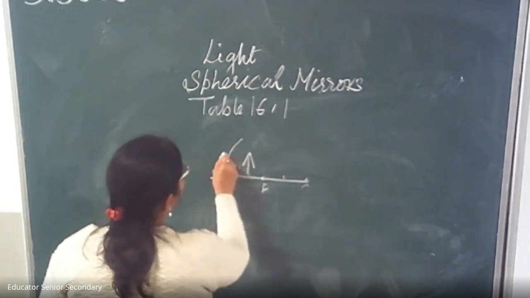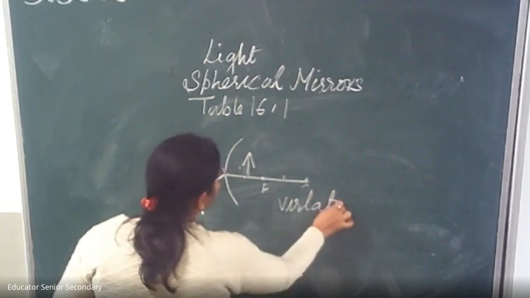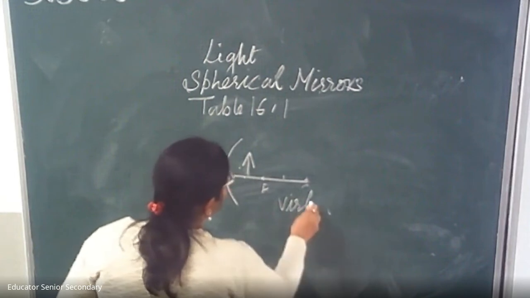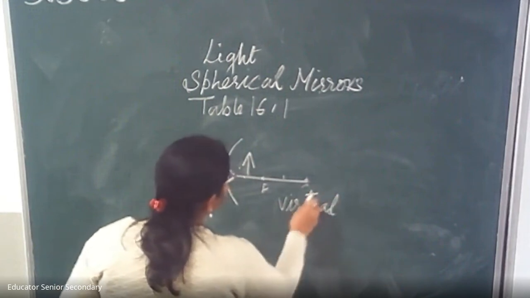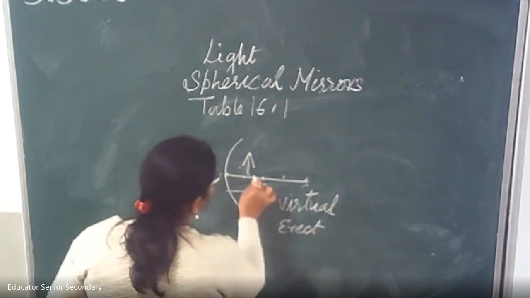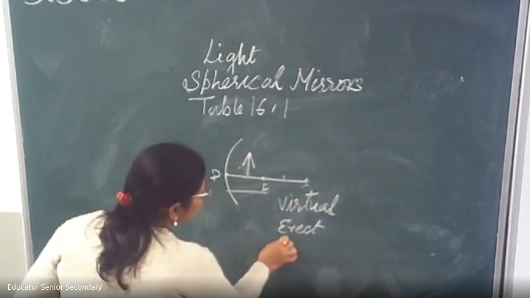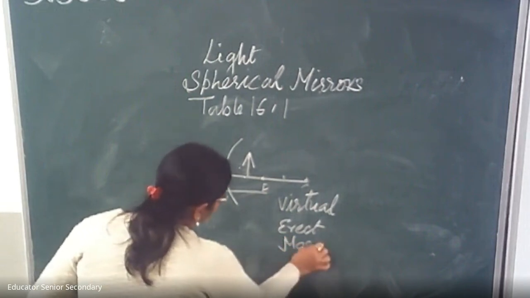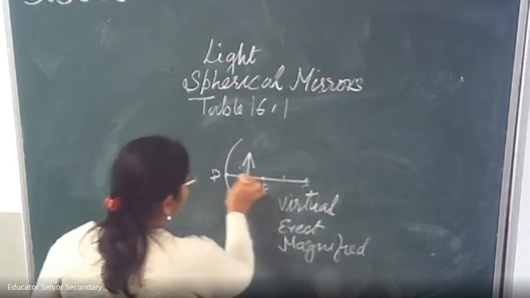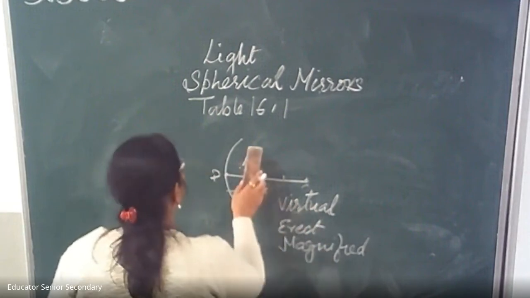Between F and P the image is virtual, virtual images are always erect, and at this position the image is magnified. So between F and P, we get a virtual, erect, and magnified image.